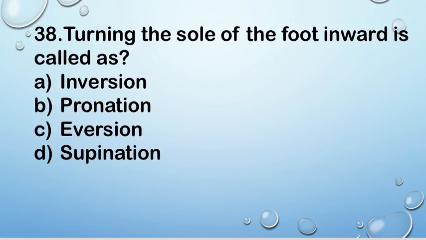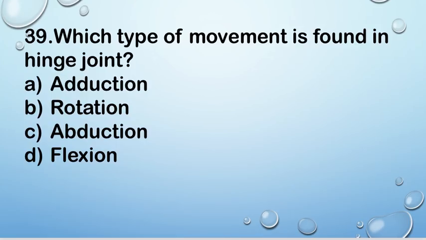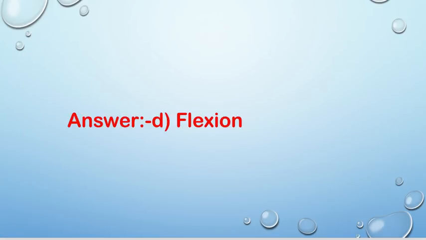Next question, number 38. Turning the sole of the foot inward is called as A inversion, B pronation, C eversion and D supination. Right answer is A, inversion. Next question, number 39. Which type of movement is found in hinge joint? A adduction, B rotation, C abduction, and D flexion. Right answer is D, flexion.